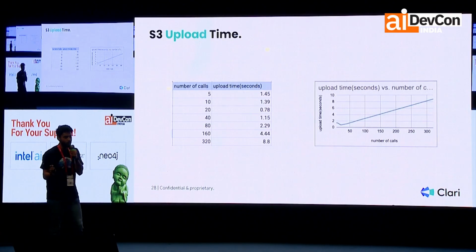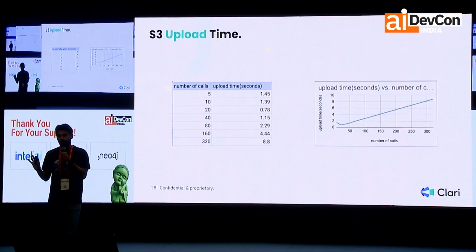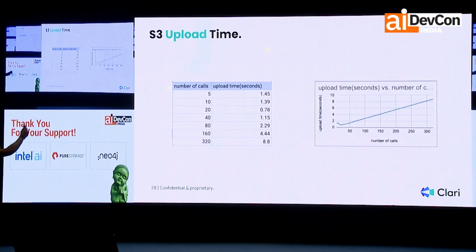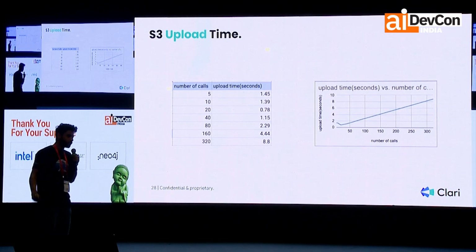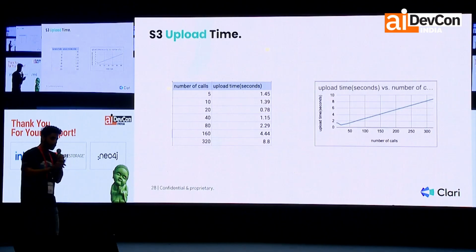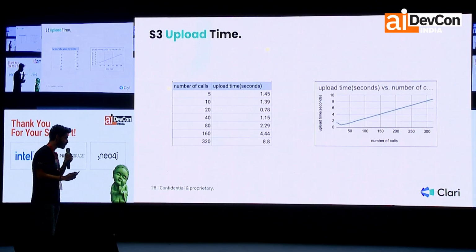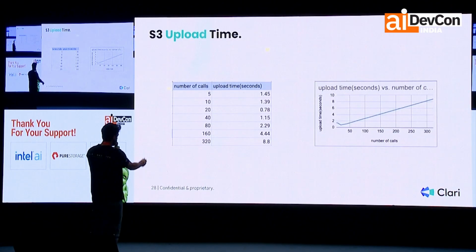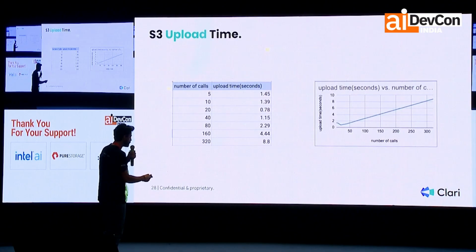As I pointed out, a deal typically has 40 to 50 calls in it. I took a worst case. What if it has 320 calls? Each of those calls 1 hour long, each having 10,000 words to embed. How long will it take to upload it into S3? At max around 9 seconds. Base case, you can see around 1 second.